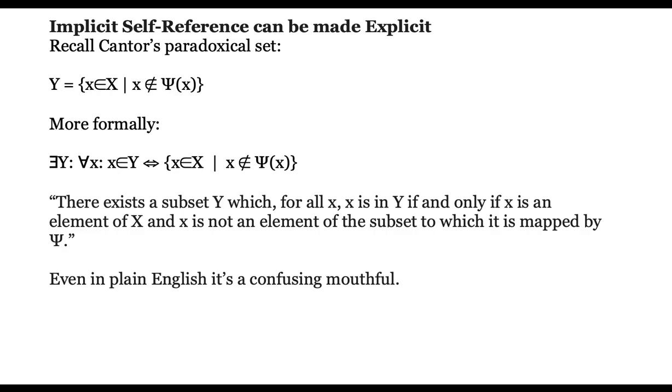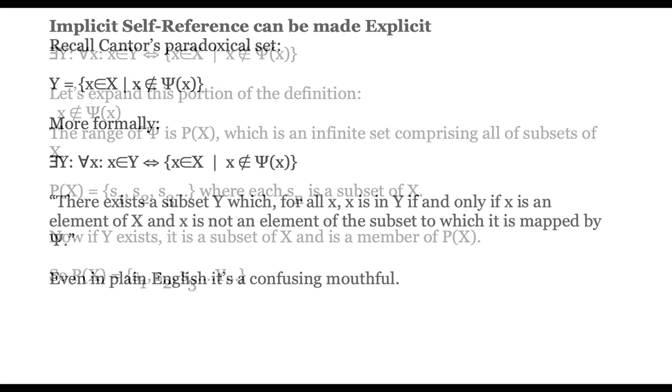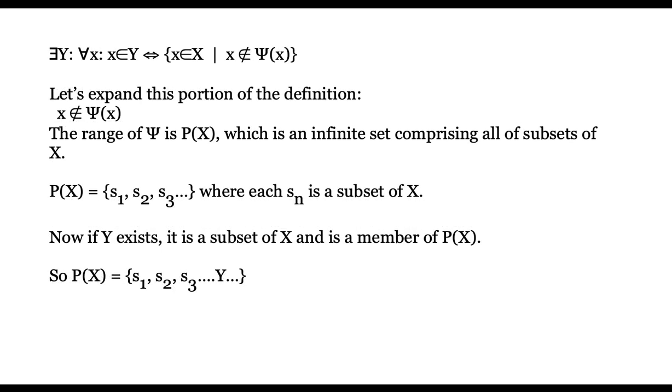Recall Cantor's paradoxical set. Here's a slightly more formal definition. There exists a subset y which for all x is in y if and only if x is an element of x and x is not an element of the subset to which it is mapped by psi. So even in plain English, it's a bit of a confusing mouthful. Let's expand this portion of the definition. X is not an element of psi of x.